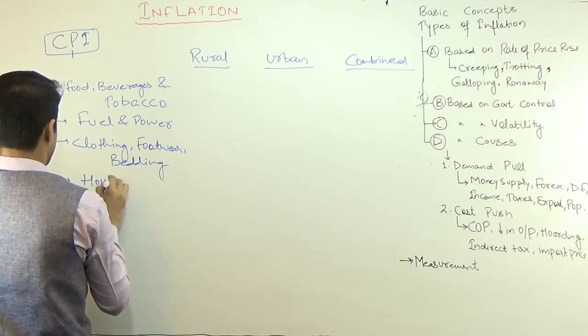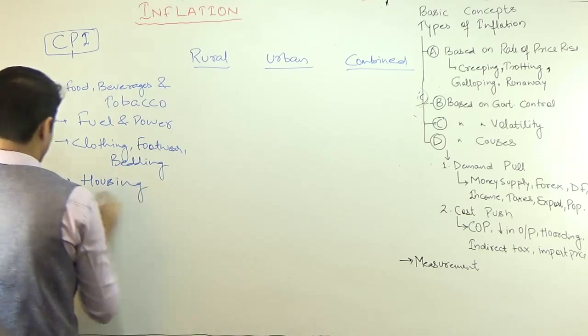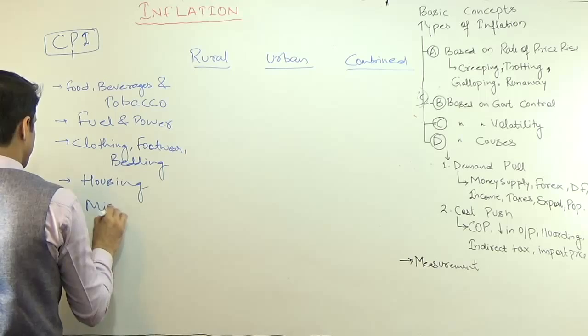Then we have housing, and at last we have miscellaneous.